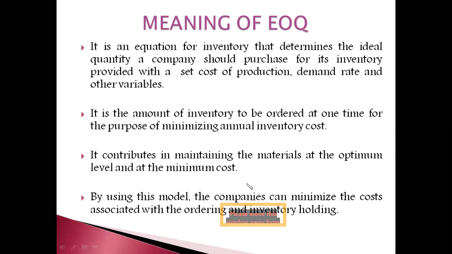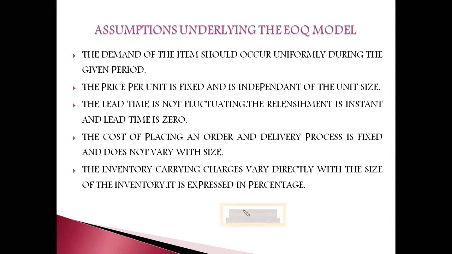And here a few things are to be noted. Assumptions underlying the EOQ model, that is, what are the conditions required for the EOQ model. Here we will learn the assumptions and the limitations, both of which are related. Once I cover both the topics, we can compare and it will be easier to understand. So what are the assumptions or conditions underlying the EOQ model? That is, what things should a company have in order to carry out the EOQ model.